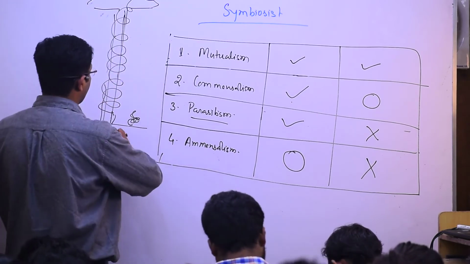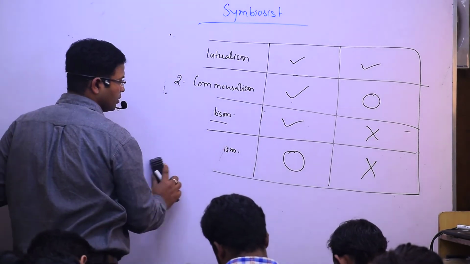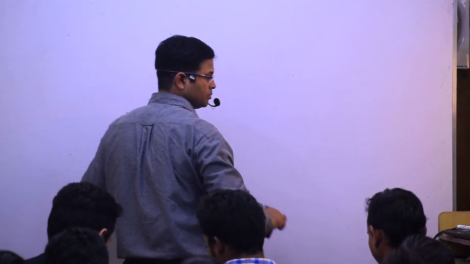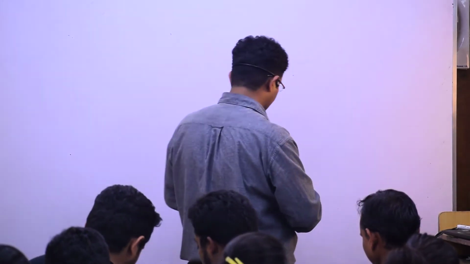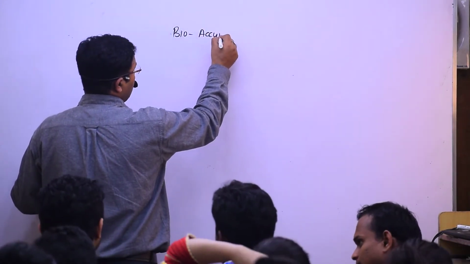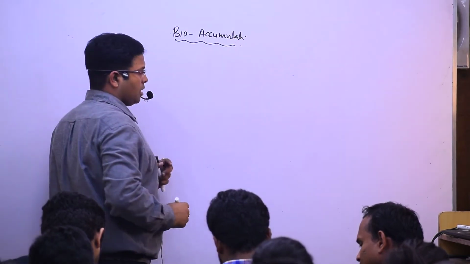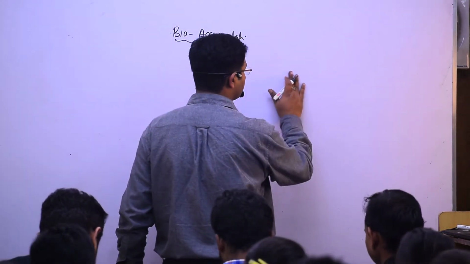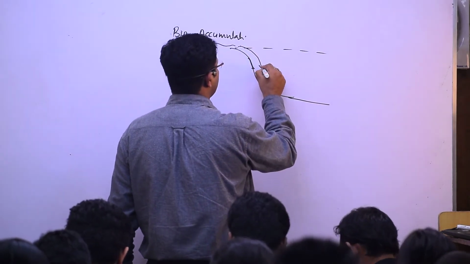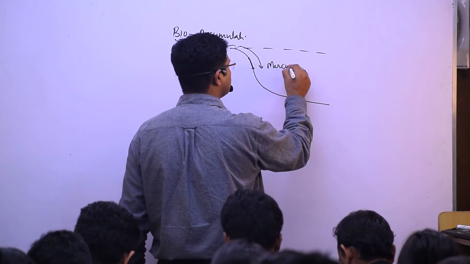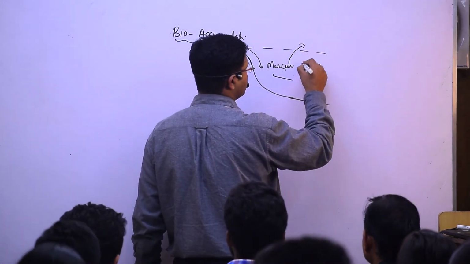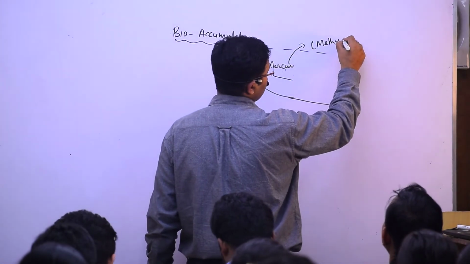Biomagnification. Bioaccumulation. You know that the mercury from the mines comes into the ocean water, and this mercury reacts with other chemicals and hydrocarbons, and becomes methyl mercury.